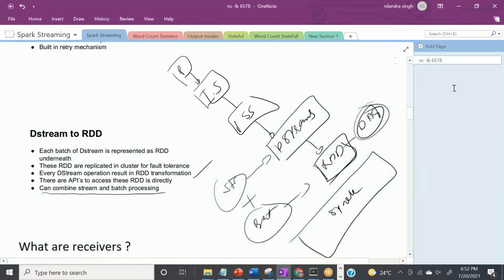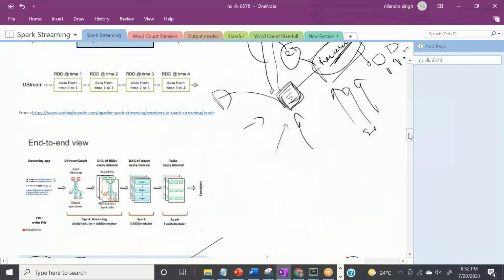So what exactly is going on when we hit the play button of this Spark streaming application? As you write your Spark streaming application, I will cover it in detail, don't worry.